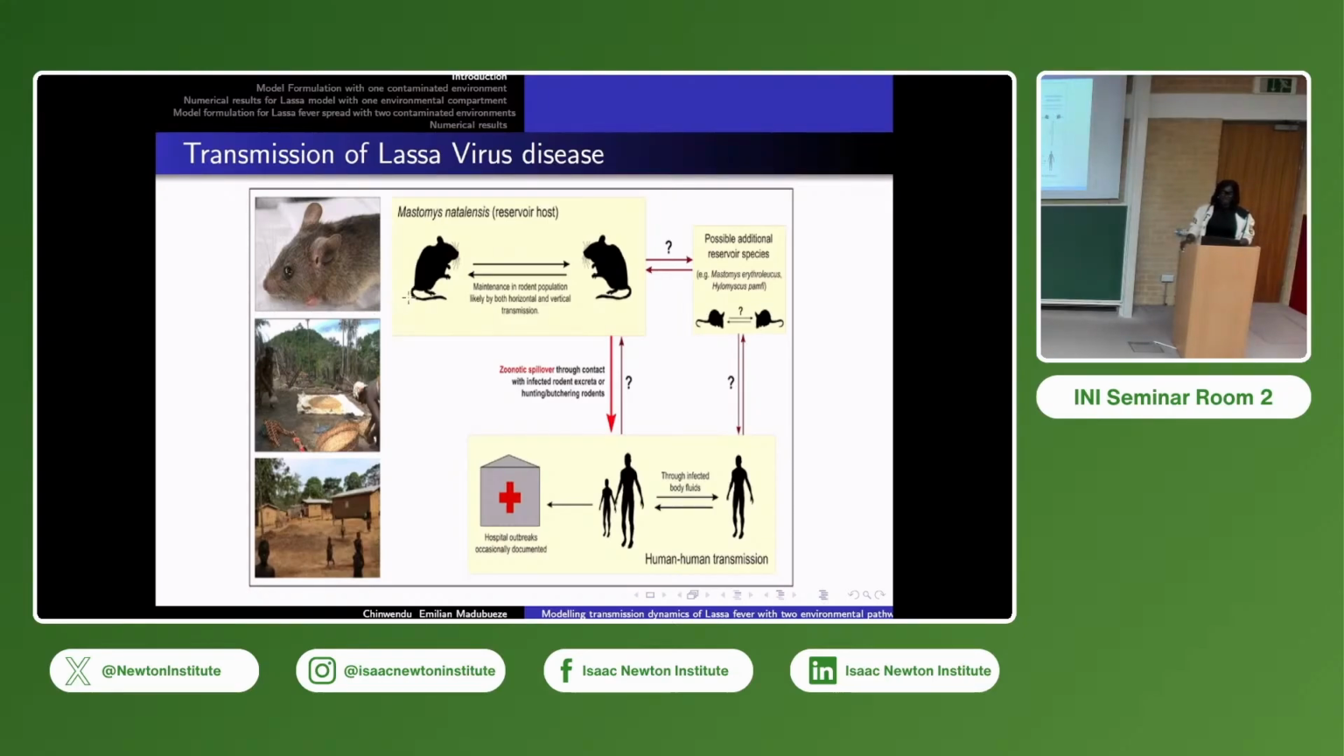Then this virus can be transmitted from rat to rat, maybe by vertical or horizontal transmission. Then it can also spill over to the environment where it can affect human beings through shedding in the environment, coming in contact with it, and the human can get infected. It can also happen through human to human transmission, which can be in the form of blood or fluids between humans. Most times it happens in the hospital.